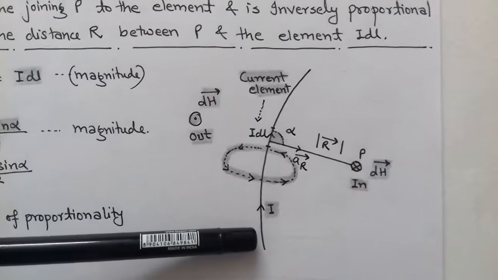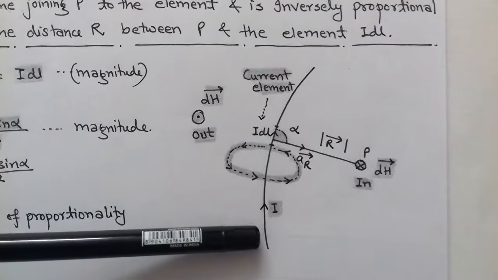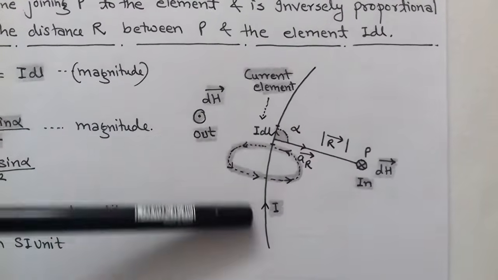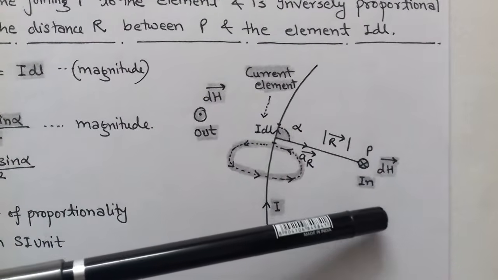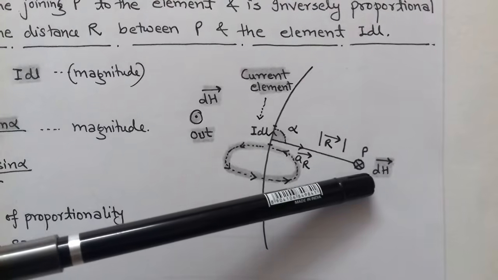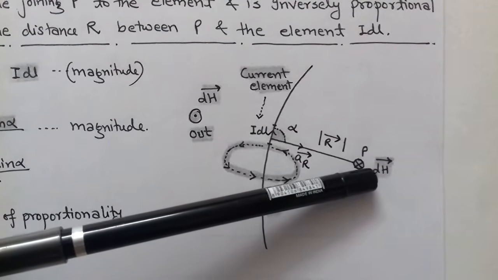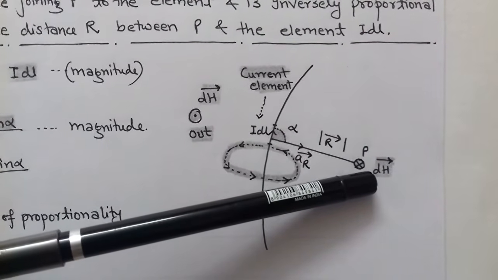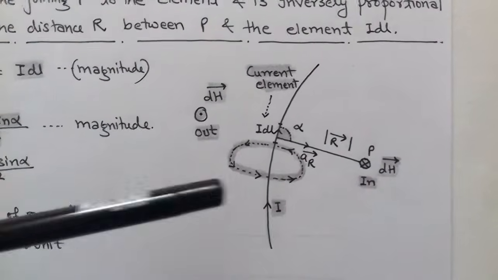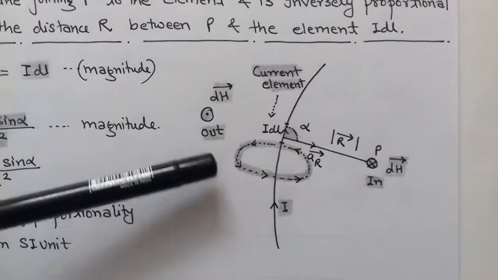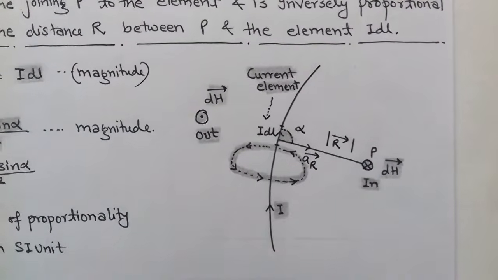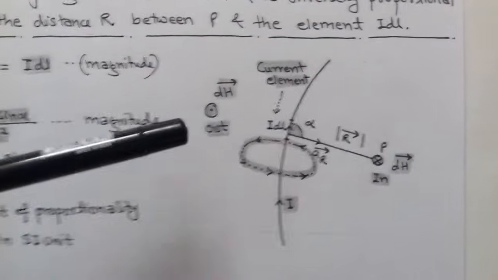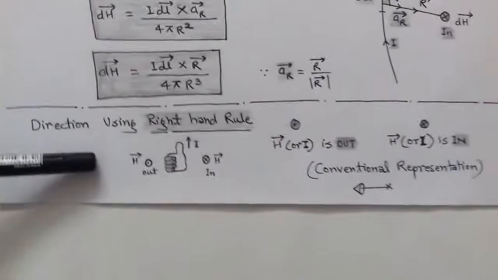Now, as we know, in case of steady current flowing, there must be a production of magnetic field. Here the magnetic field is represented by its intensity, called magnetic field intensity, capital H vector. Now what is the direction of this magnetic field? The direction of this magnetic field intensity is determined by using the right hand rule.